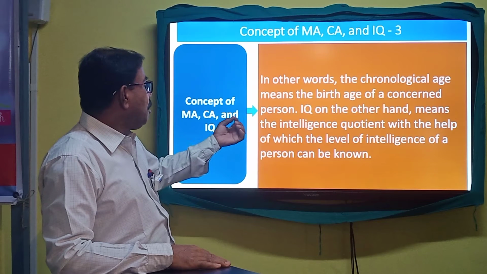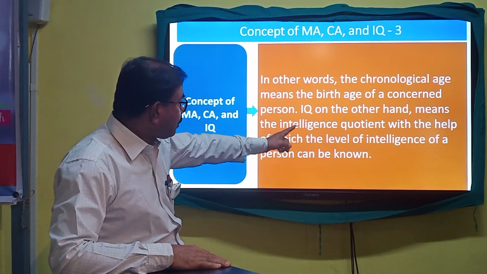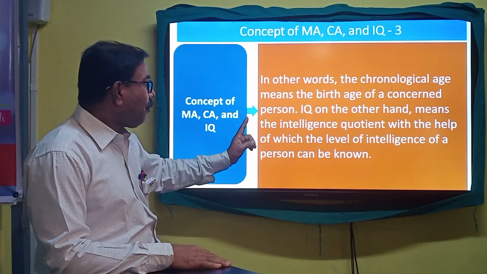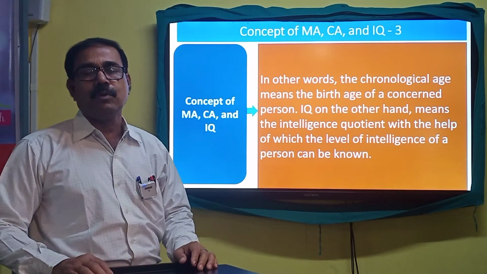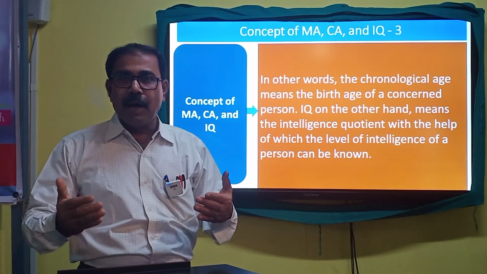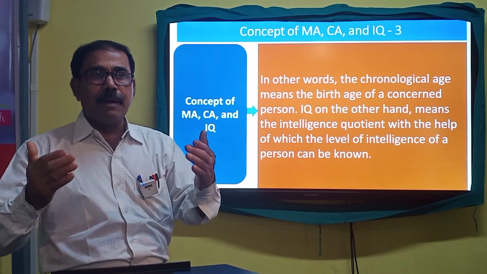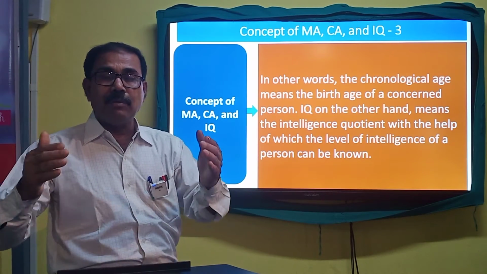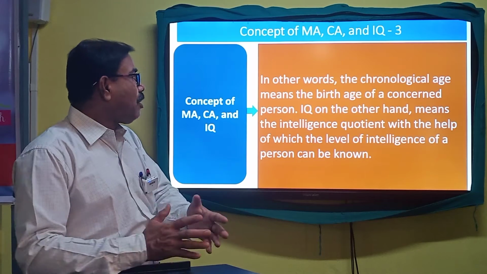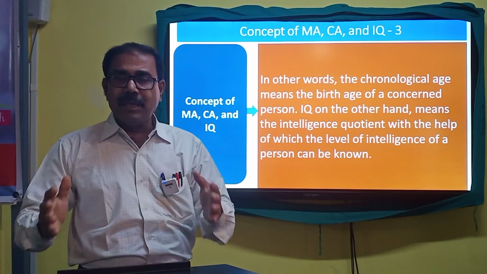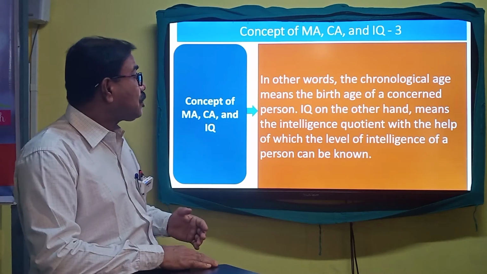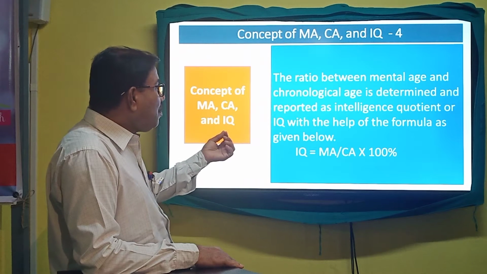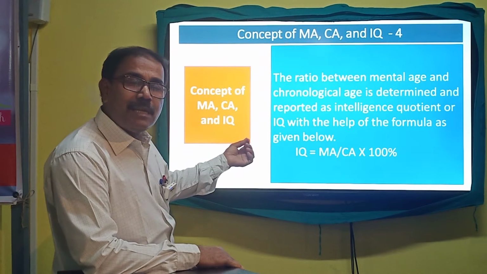IQ means the intelligence quotient, with the help of which the level of intelligence of a person can be known. Means by knowing about IQ, we can know about the mental capabilities of a particular person, the intellectual maturity level of a concerned person, or in other words, the intelligence of that person. Let us see how IQ is basically calculated.